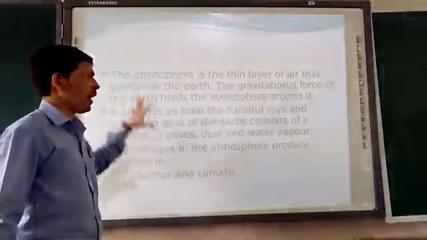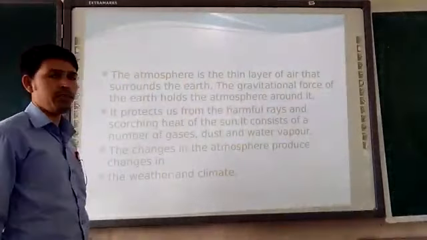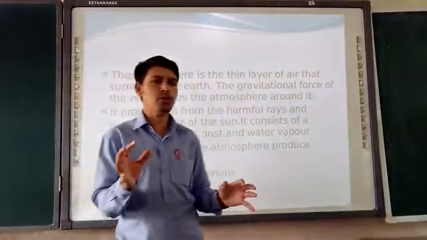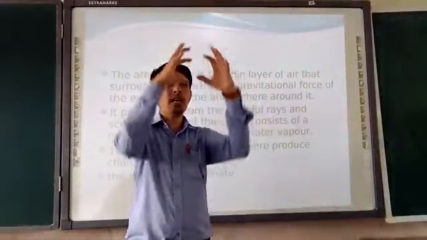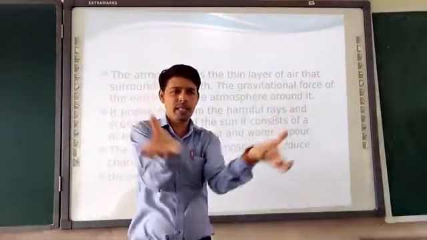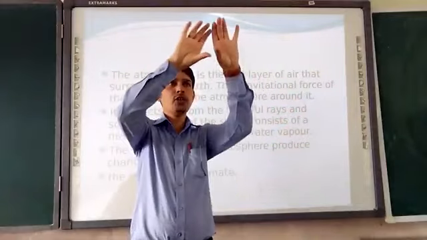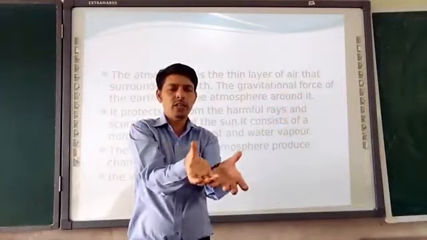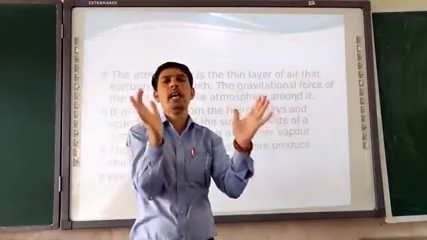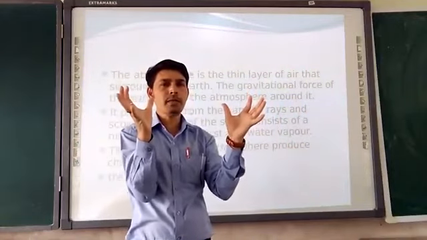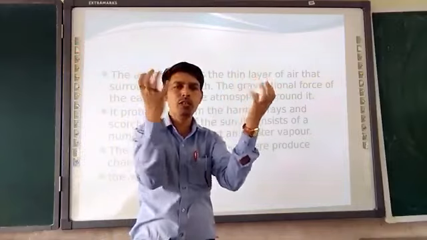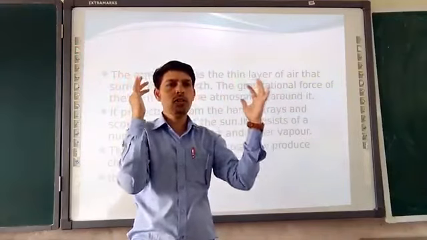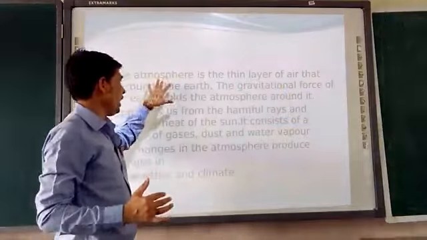To explain this whole paragraph simply: the earth is there, and around the earth a huge blanket of air is there. That is called the atmosphere. Why is the atmosphere only on the earth? Because of the gravitational force. So the earth is there, and the atmosphere.